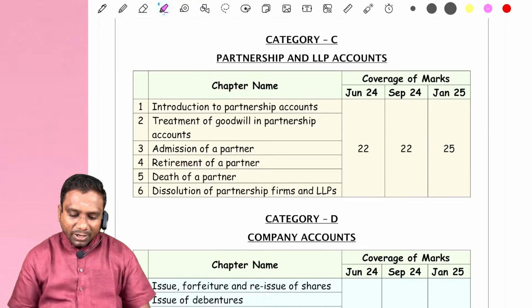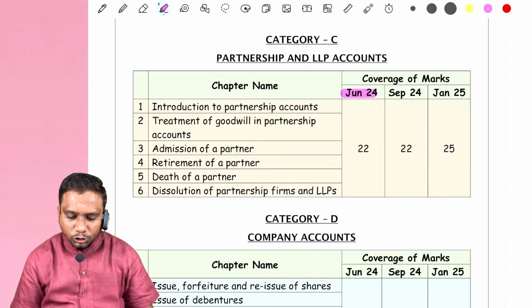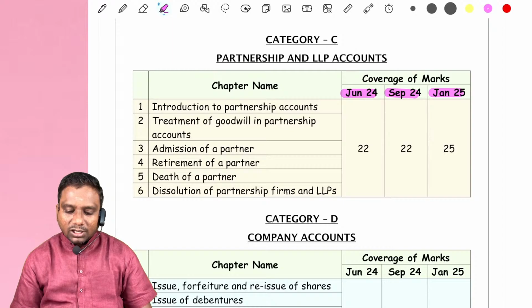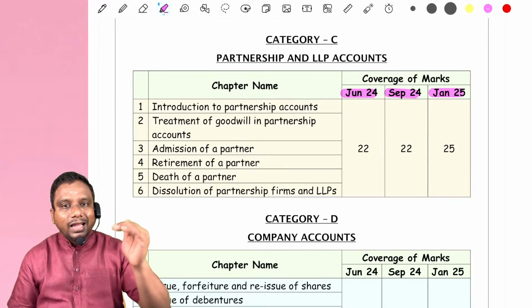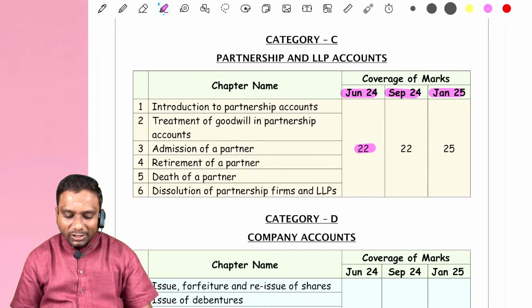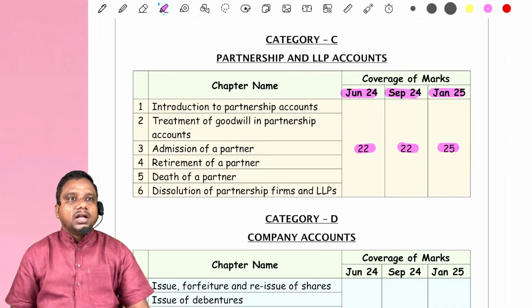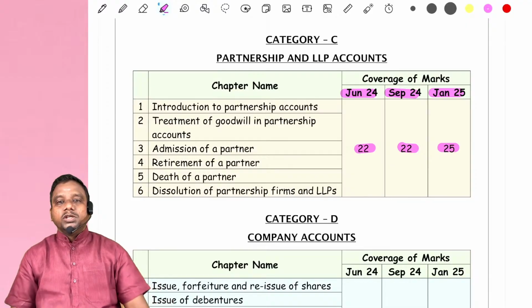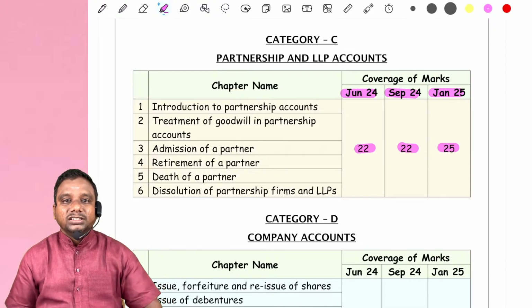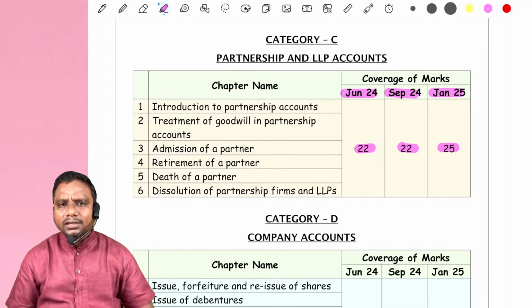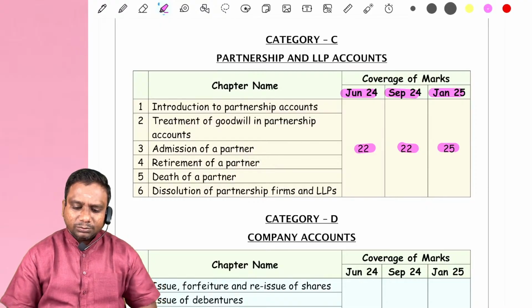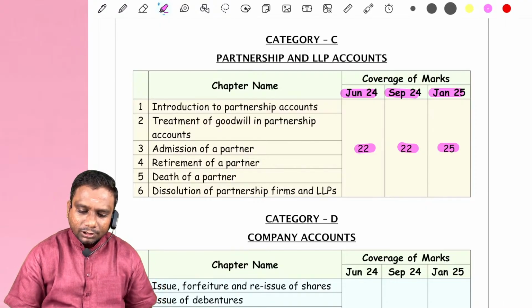Based on the 3 attempts, June 2024, September 2024 and January 2025, they have asked from partnership for 22 marks, 22 marks and 25 marks. On average, they are asking a minimum of 22 marks from partnership accounts. And in which question may partnership accounts be asked?